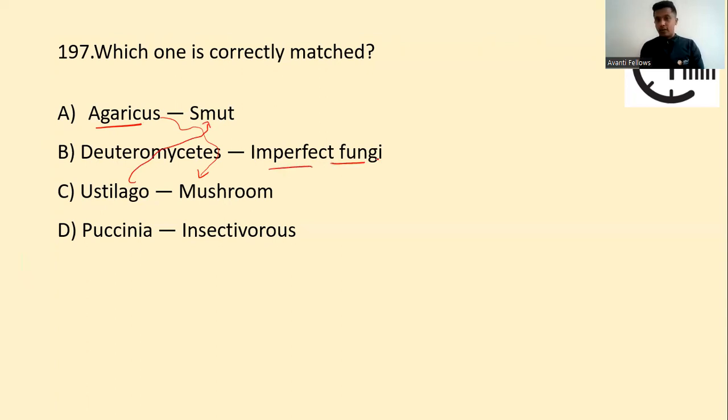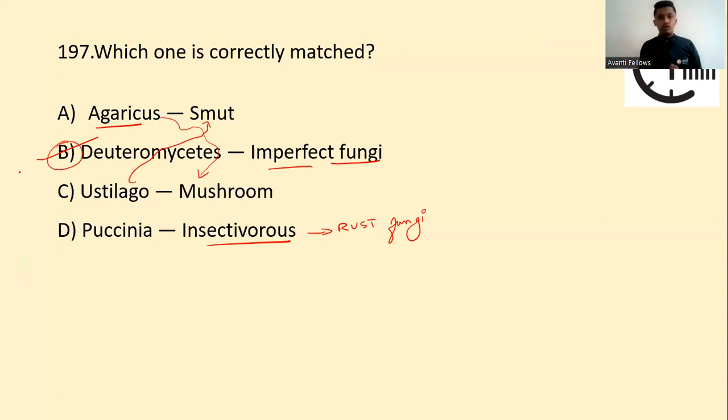Deuteromycetes is imperfect fungi, because you cannot exactly define their sexual and asexual cycles. Puccinia is not called insectivorous, it is called rust fungi. So that is why option B is correct.